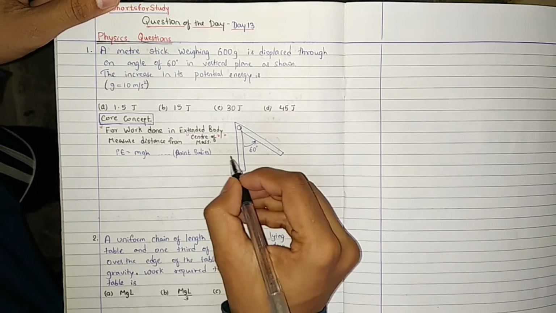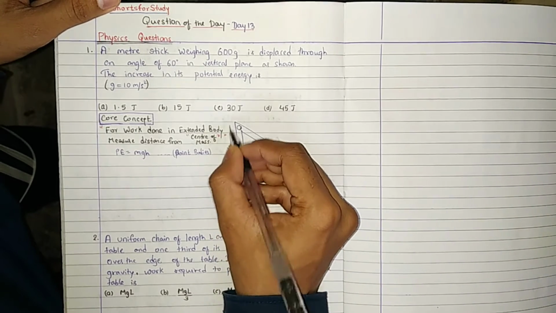I am drawing this. देखो, the length of the meter stick is 1 meter.